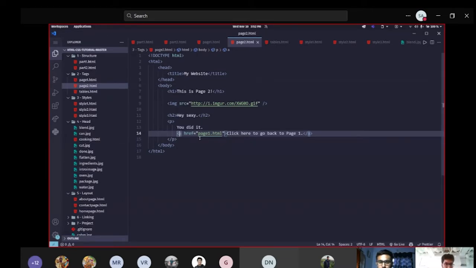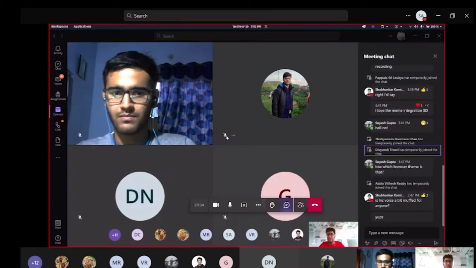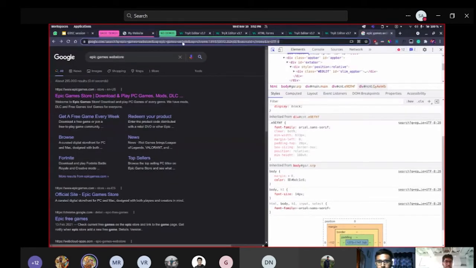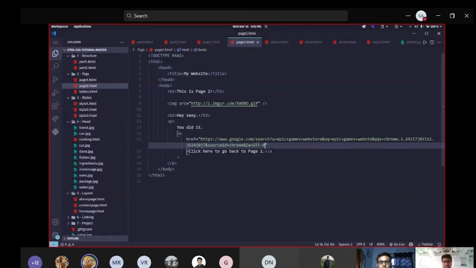You can just, for example, see right now it is going to page1.html. Now what is this? It is actually a file present in my same folder, so it works. But for example, if I want to go to this page, I just copy that exact same link and paste it here, and that's it.